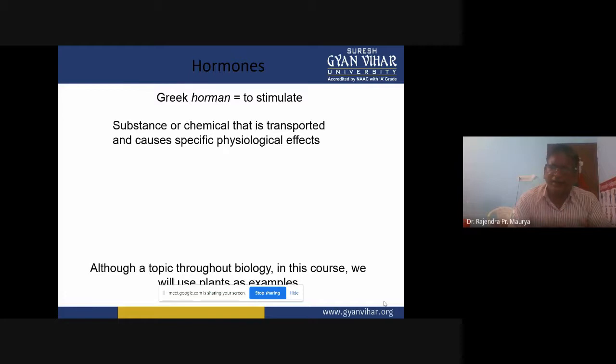After that, they translocate from one place to another place, and they show their effects on another location. This is the wonderful thing, especially for natural growth hormones.